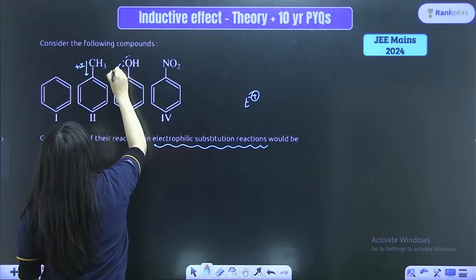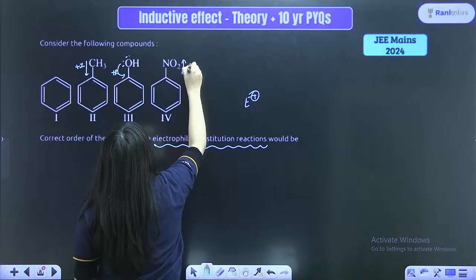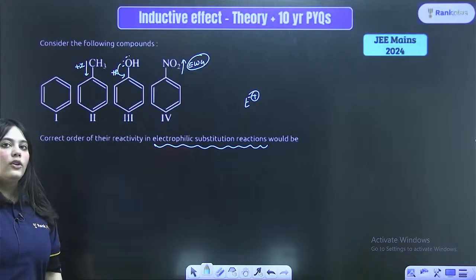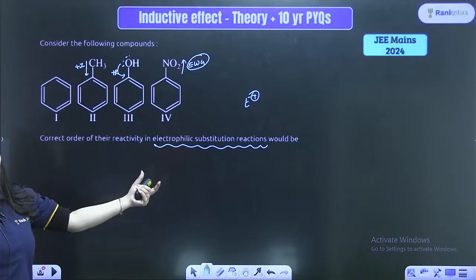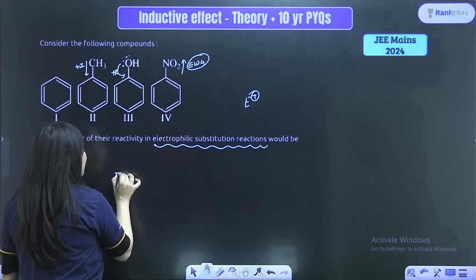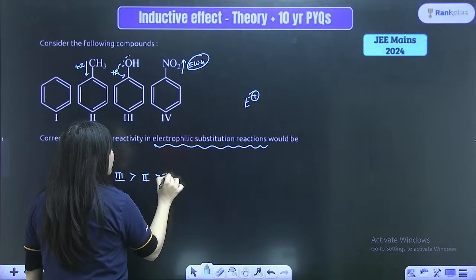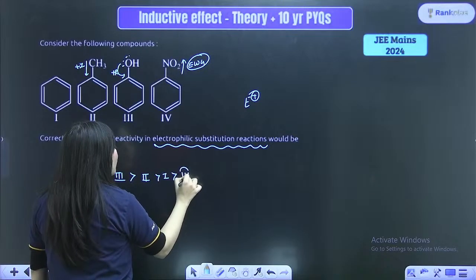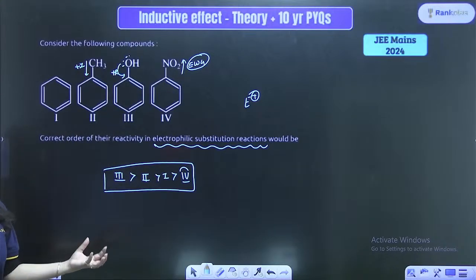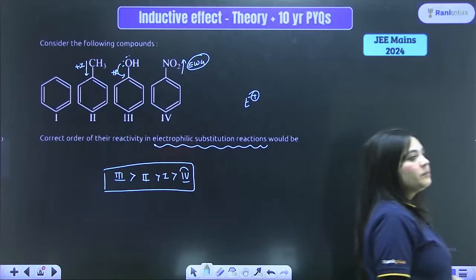Once again, it is showing plus R effect. And here this NO2 group is present, it is an electron withdrawing group. Now the positive will attack on the ring which has the highest electron density, which is actually present in the third option, followed by the second option, followed by the first option, followed by the fourth option. I hope this thing is clear because we've practiced it enough number of times up till now, right?